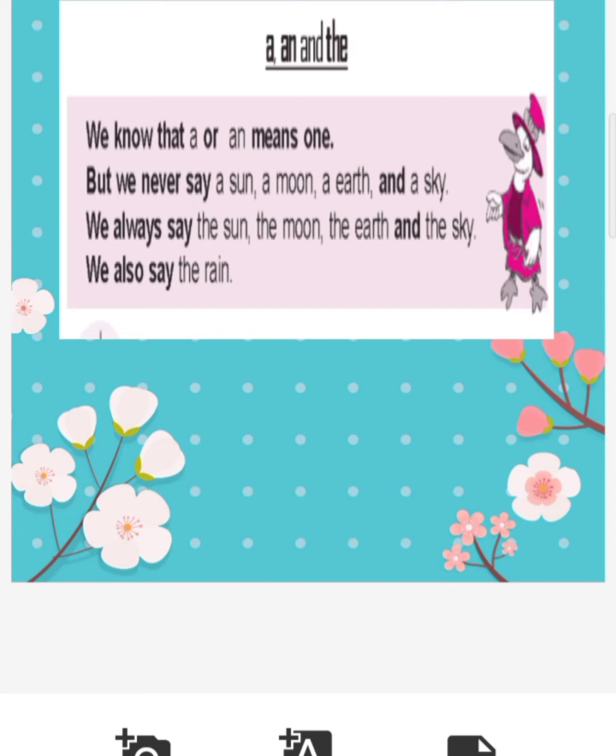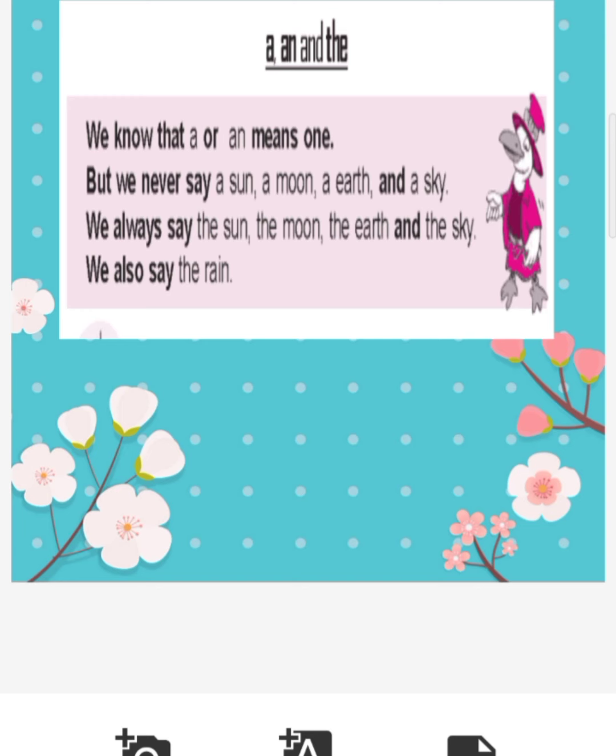Well, children, we have to remember a little fact about a, and the. A and an, of course, we know it means one. And as there is one sun, can we use a sun? No, it will be wrong.